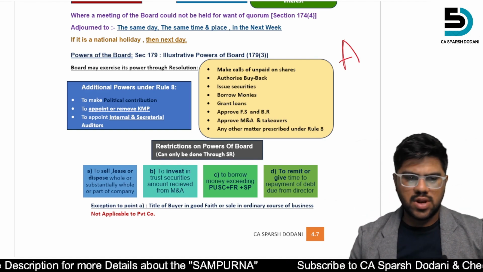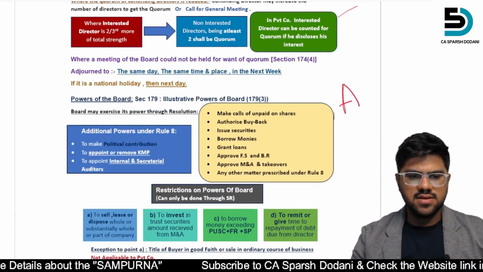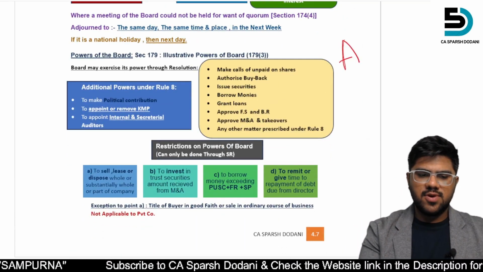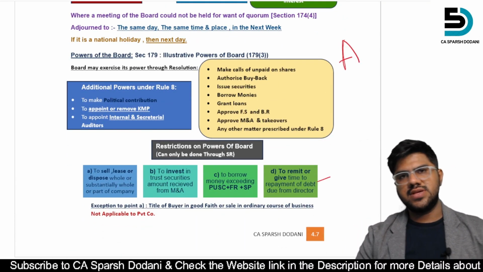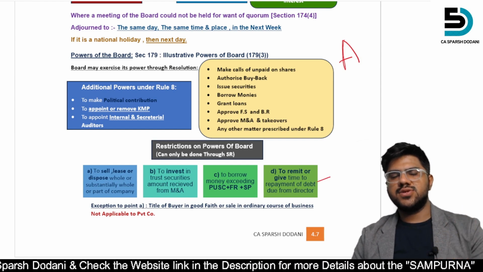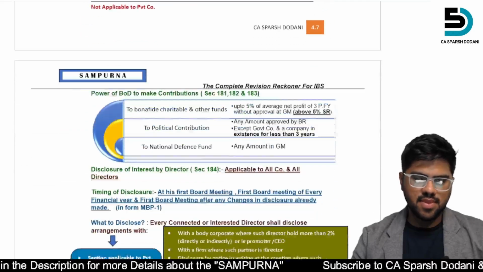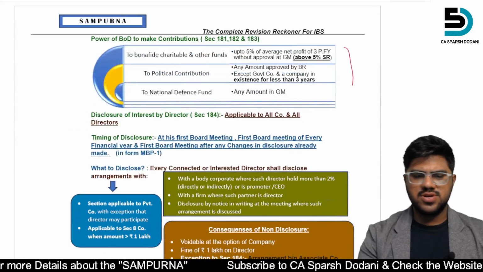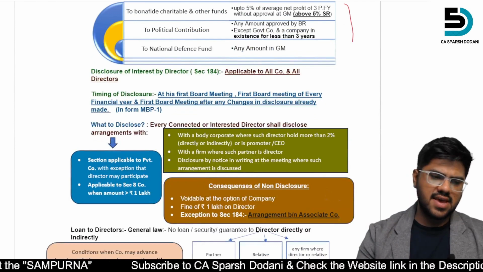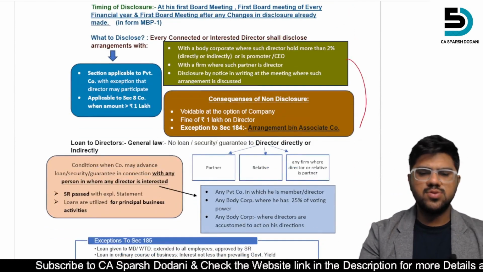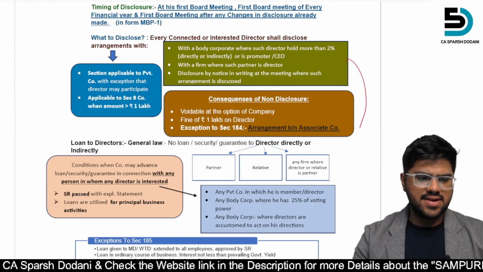That's what I'm telling you right now. Then these are the basic powers. What are the restrictions? This you have to see because many times the institute is framing questions on the restrictions. Then power of BOD to make contribution, not much important. Disclosure of interest, okay. Timing of disclosure, when to disclose, basic, just read it out once.